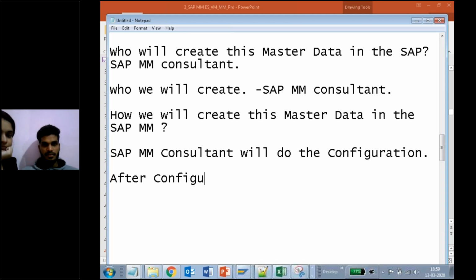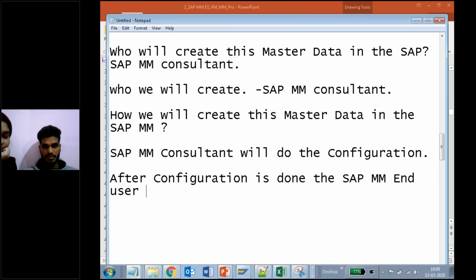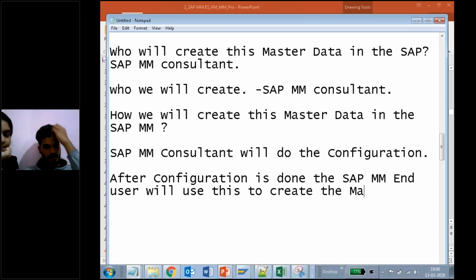After configuration is done, the SAP MM end user will use this to create the materials. Getting my point?